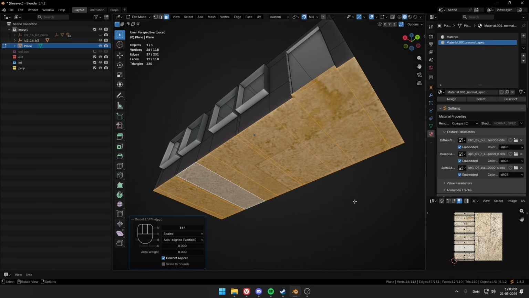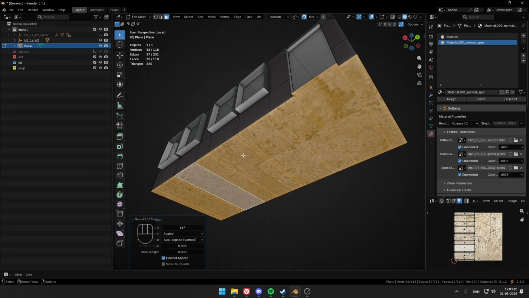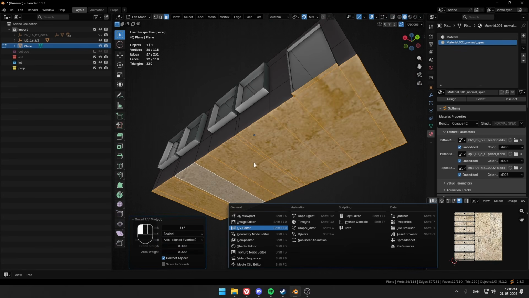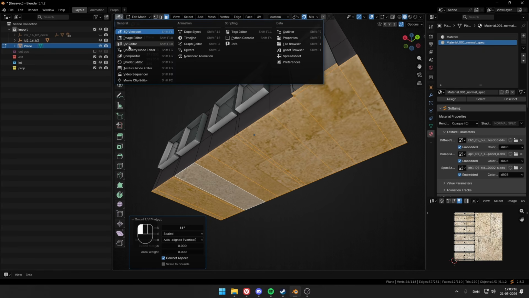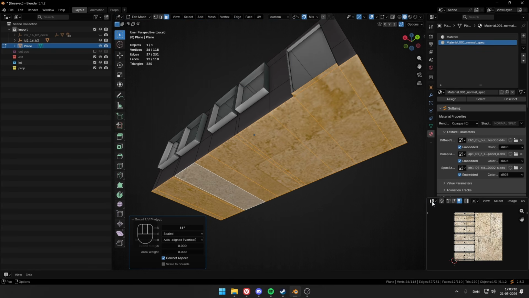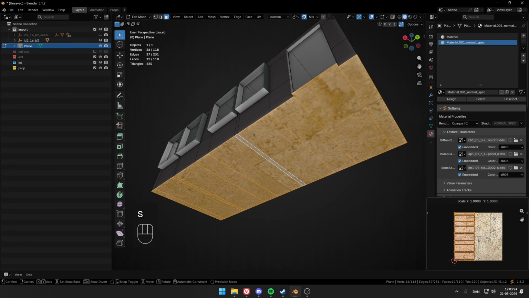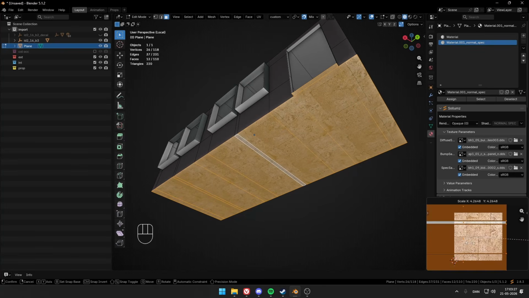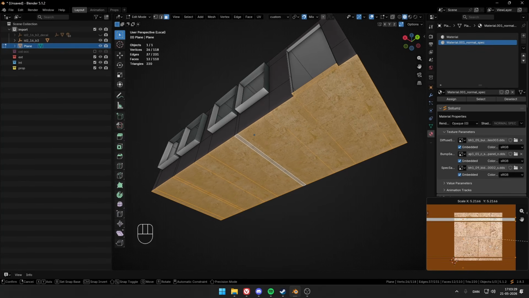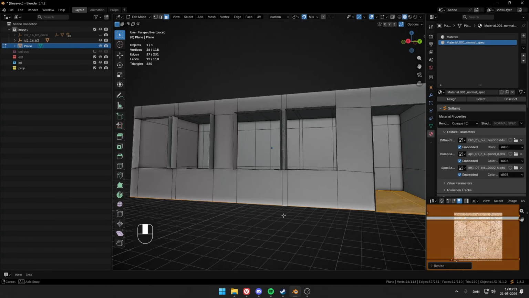What you want then is to UV scale it so it's not so zoomed in. What I have just down here is the same as up here in the UV editor, but I have it down here. In the field, I want to click A, select it all, S to scale, and just get it up a little bit. So just go here, that's fine.